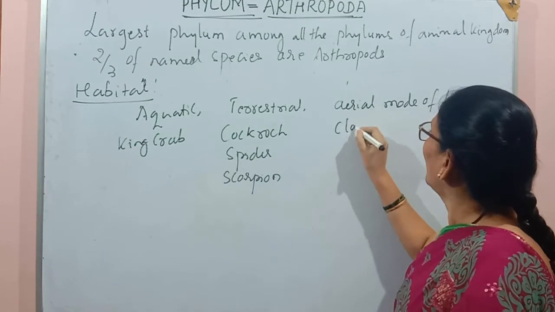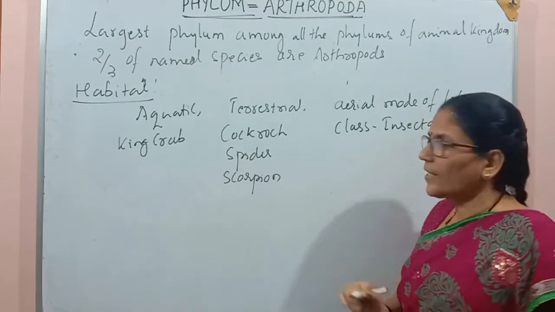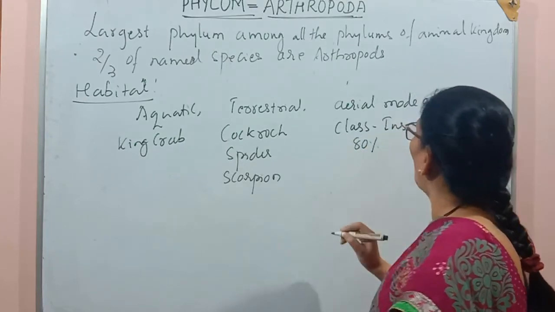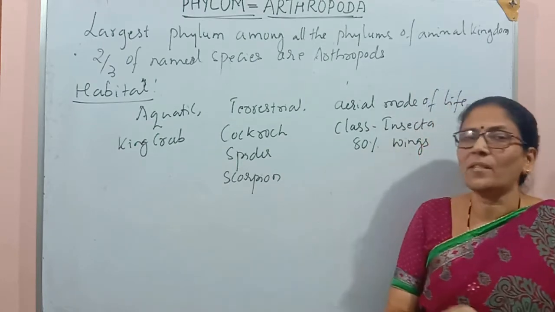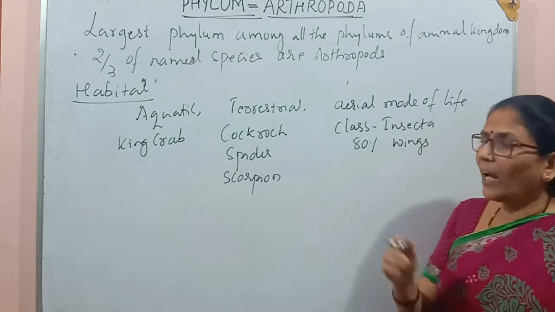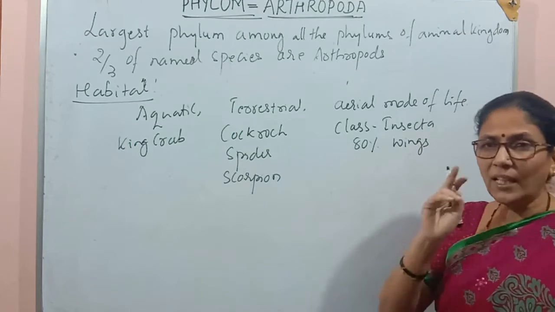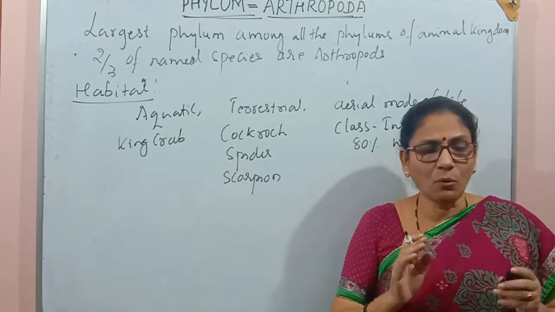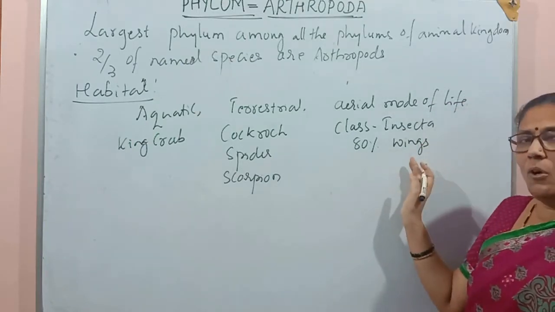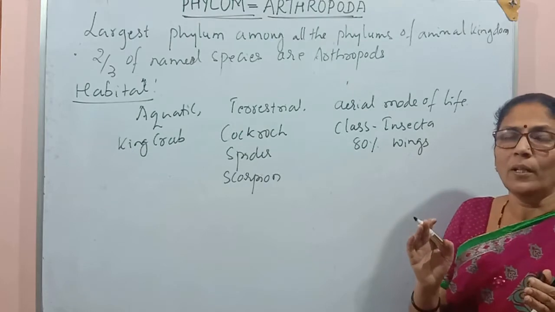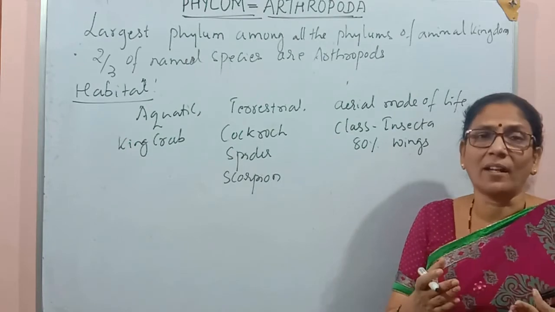Here in this group we find a class called Insecta. In this group, we see more than 80% of insects are with wings, and these insects can fly by using their wings. Here I want to say one thing: in the whole invertebrata group or non-chordates, class Insecta is the only group in which the organisms have wings, and by using wings they can fly.